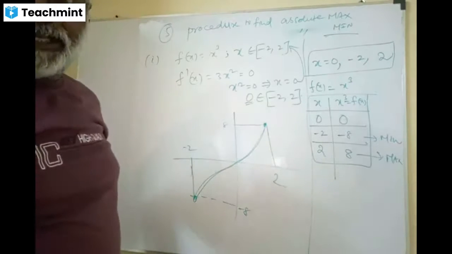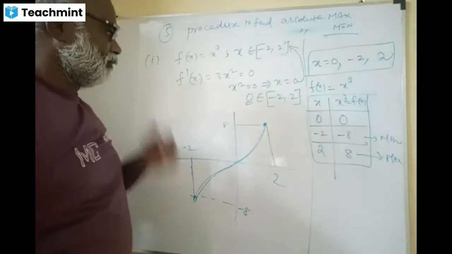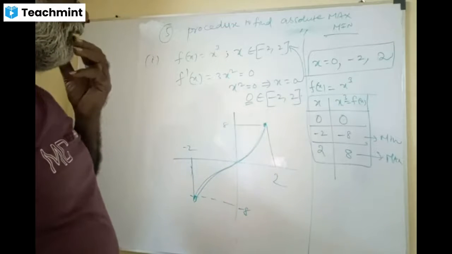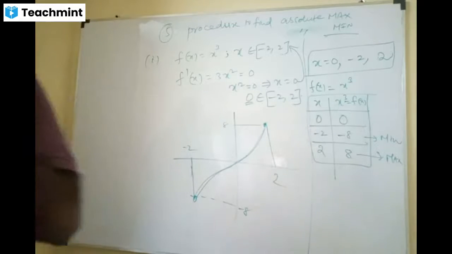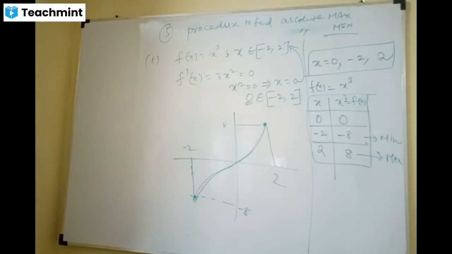There is no point in finding f double dash x. Note it down, please.